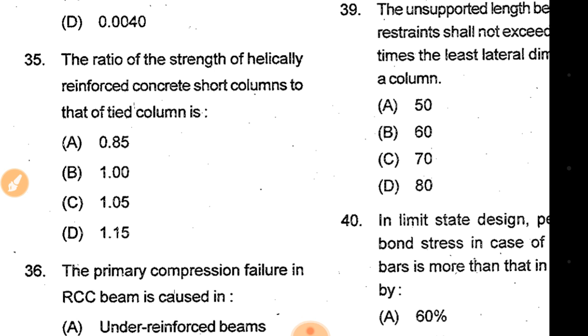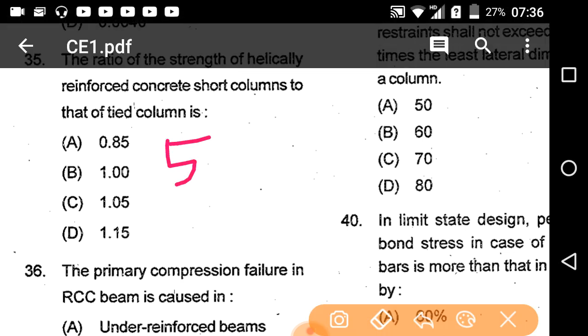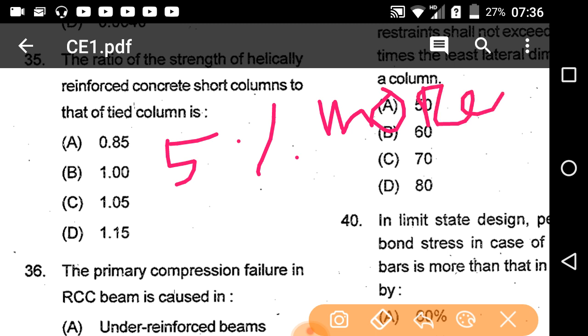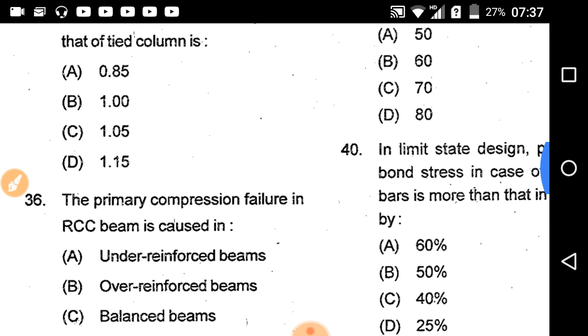Next question. The ratio of the strength of a helically reinforced short column to that of a tied column is 5% more, that is 1.05. Option C will be the correct answer.